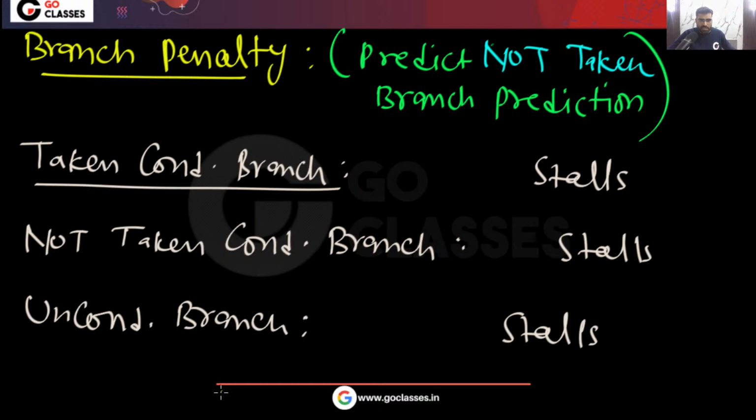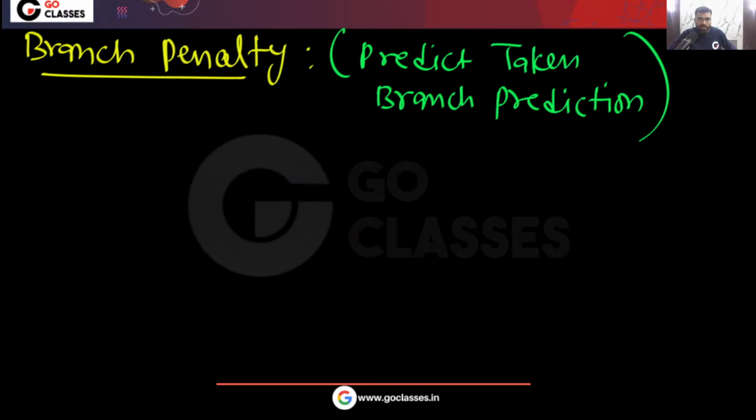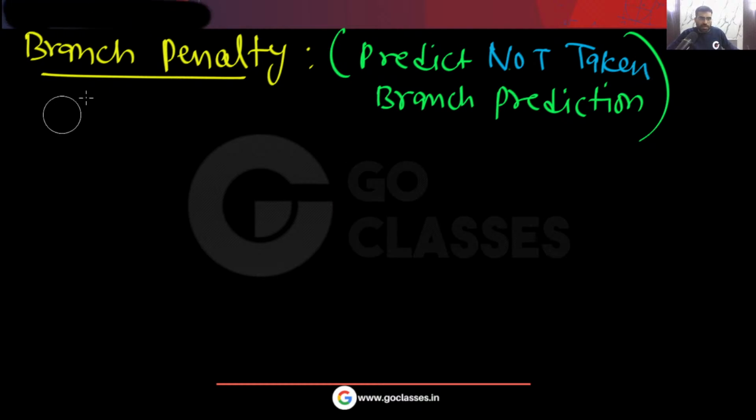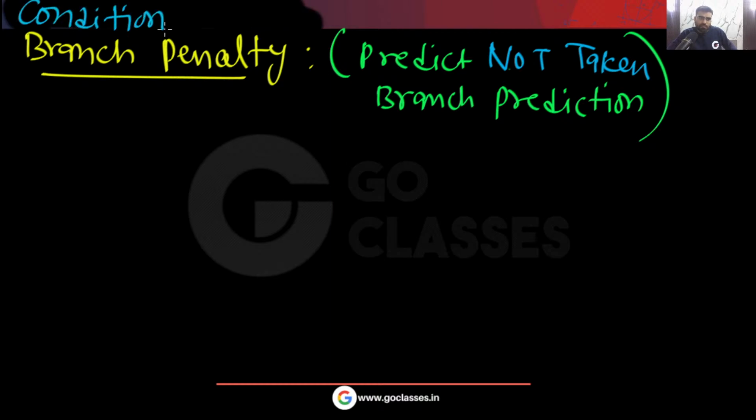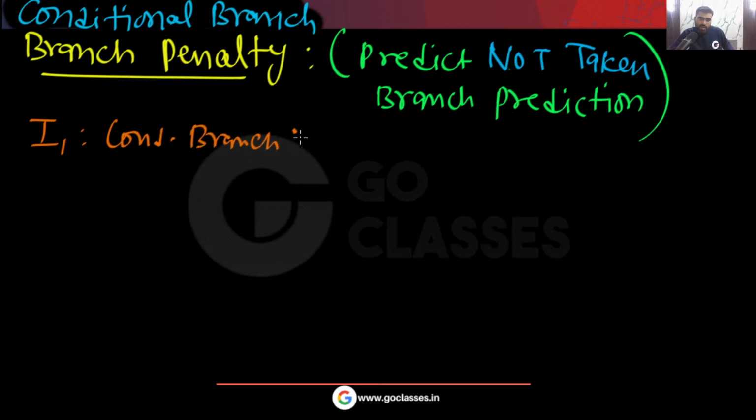Okay, so remember what your case is. Your case is predict not taken. Now we are looking at predict not taken, and this is actually very simple. First, I am asking you for conditional branches. Just for understanding, let's assume this I1 is your conditional branch instruction, and this is the target Y. And this instruction I2 is there, this instruction I3 is there, and so on.